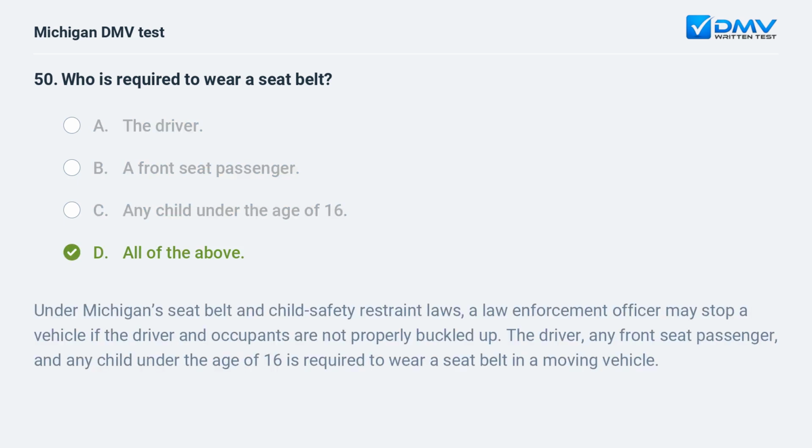D. All of the above. Under Michigan's seat belt and child safety restraint laws, a law enforcement officer may stop a vehicle if the driver and occupants are not properly buckled up. The driver, any front seat passenger, and any child under the age of 16 is required to wear a seat belt in a moving vehicle.